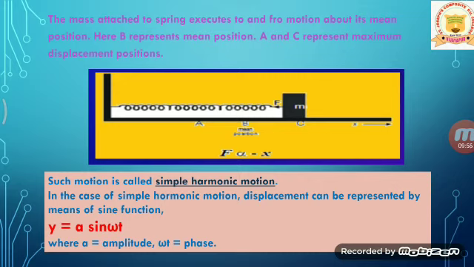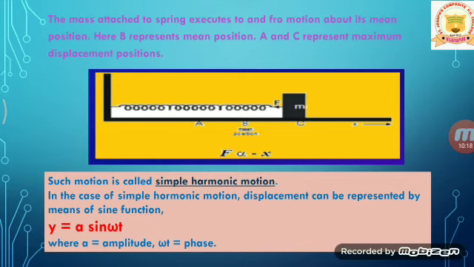The mean position is simply B, and such kinds of motion are known as simple harmonic motion, or simply SHM. In simple harmonic motion, displacement can be represented by means of a sine function.